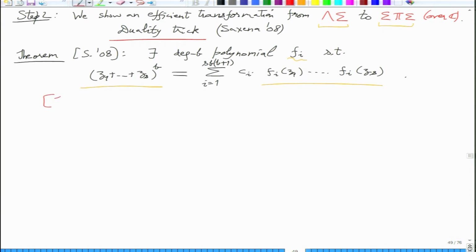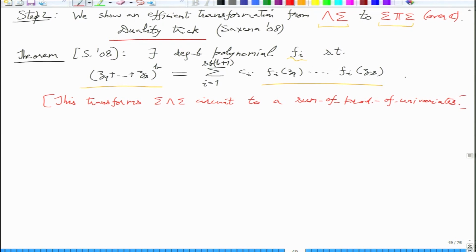Yeah, so this transforms a sigma wedge sigma circuit to a sum of products of univariates.